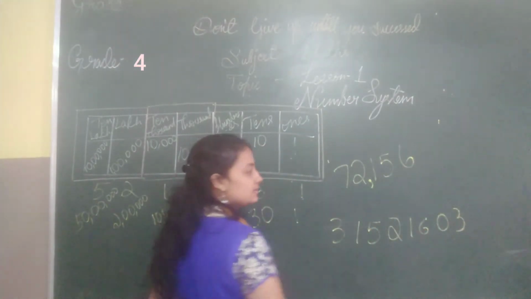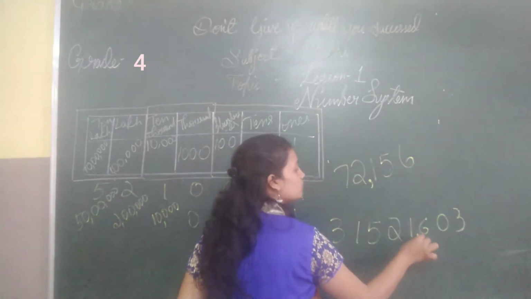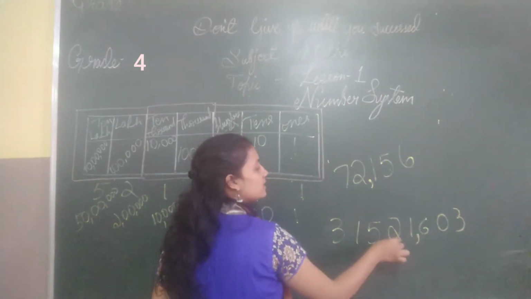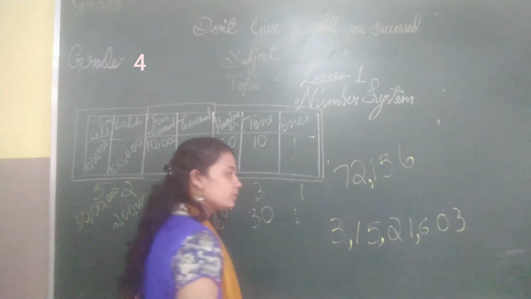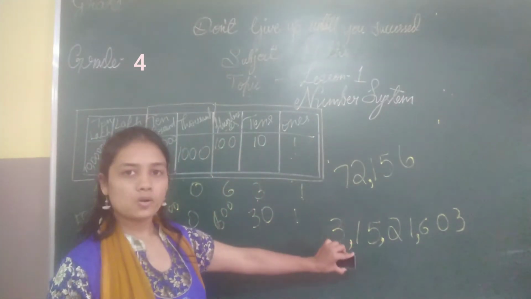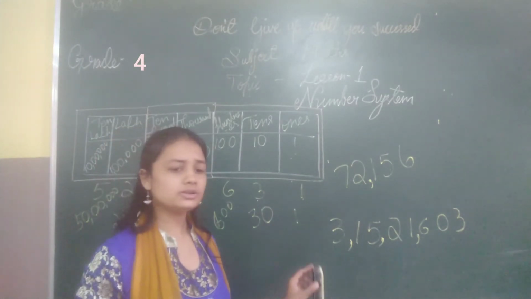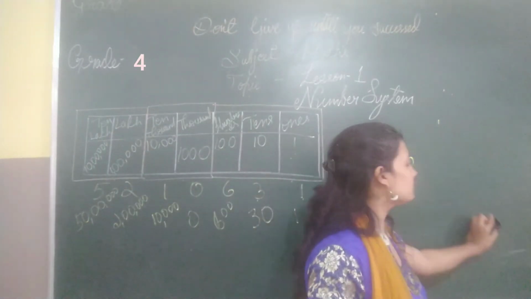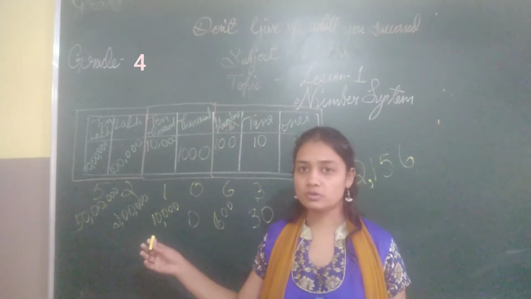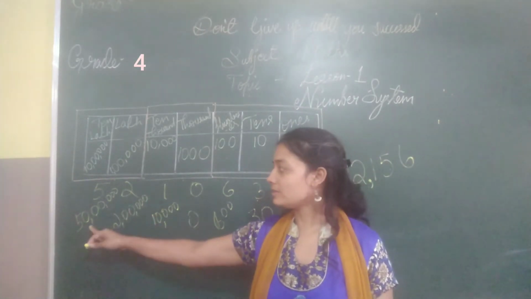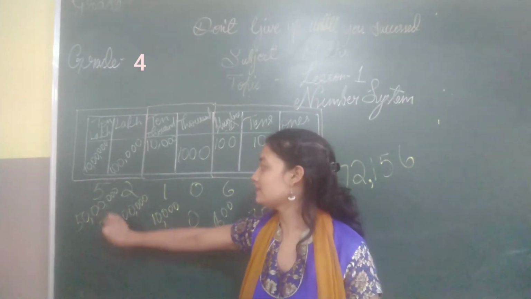now check: 1, 10, 100 is one group, so a comma here. 1000 and 10,000 is one more group, and lakh and 10 lakh is the other group. So like this, you should insert commas. Is this clear, children? And what else do you have to learn? You have learned about place values. You know how to expand them also. Expanding is nothing but writing out the place values with plus signs in between, like this.